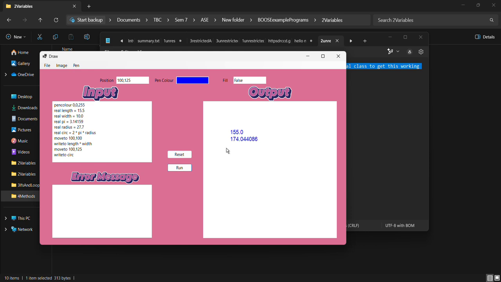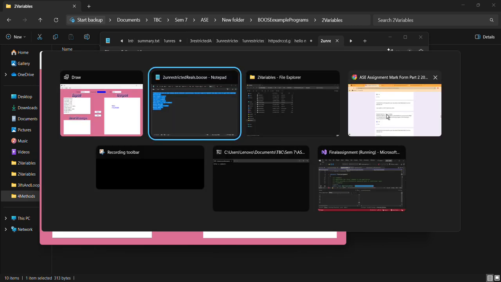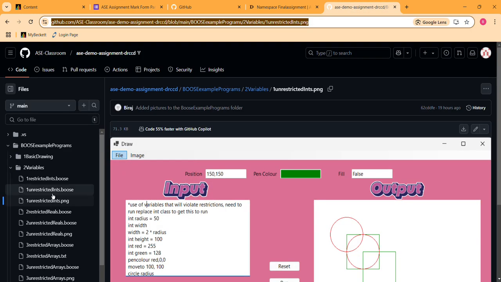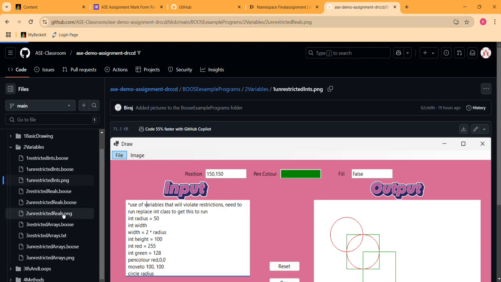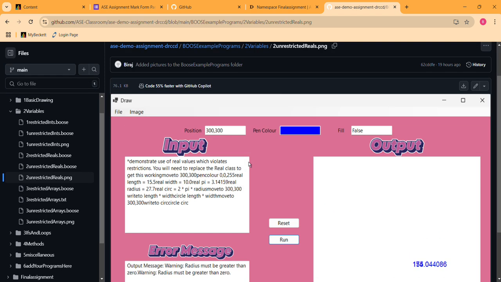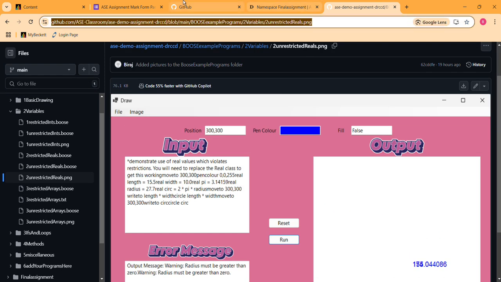As you can see, it's been running, but the circle is not appearing because the circle cannot read the real number. That's why the circle is not being generated. And you can see the link to my repo in here as well. Unrestricted real png. Here, see, this is my link to the repo.